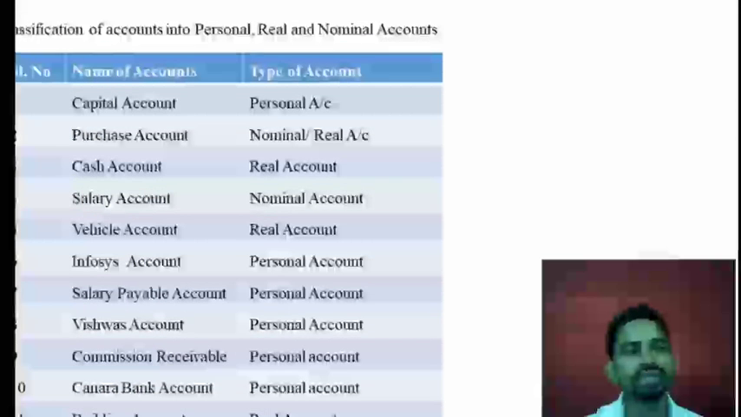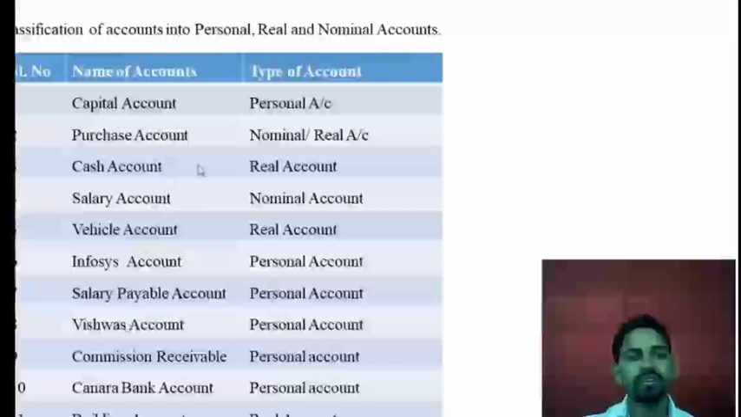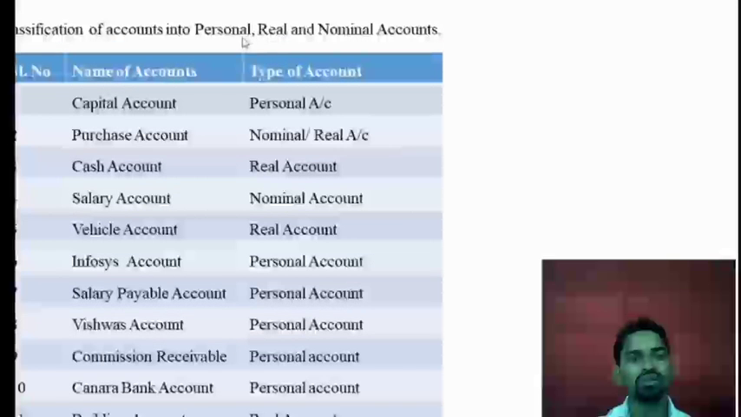Now see the classification of accounts into personal, real and nominal accounts. Before understanding these tables, you should know what personal accounts are, what real accounts are, and what nominal accounts are. Personal accounts are related to persons. Real accounts are related to the assets as well as the property or wealth of the business. And the nominal account is related to what? It is the expenses, losses as well as the income and the gains.